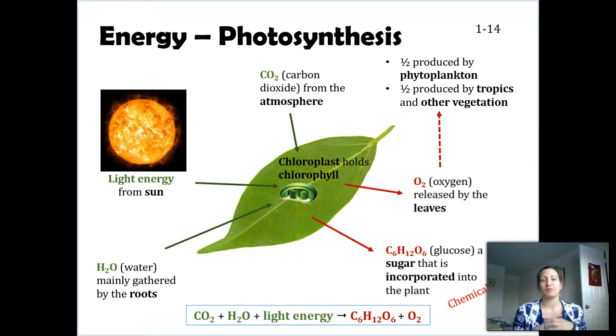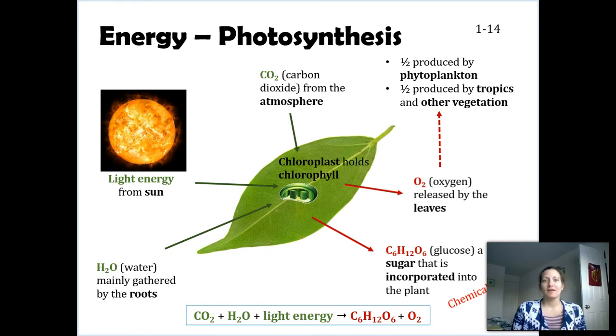The chloroplast then processes these and turns them into two things. One is oxygen. Oxygen is really seen as a waste product. Although it's wasteful to the plant, it's really beneficial for us. It also creates glucose, or C6H12O6. This is a sugar.